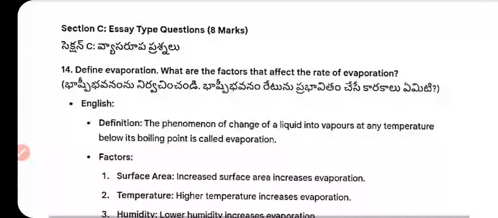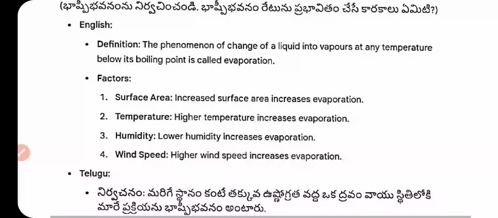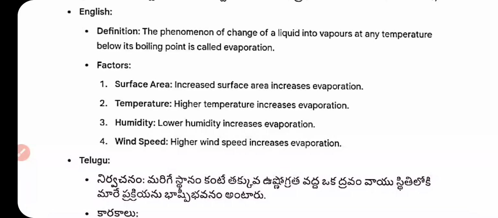Question number 14. Define evaporation. What are the factors that affect the rate of evaporation? The phenomenon of change of a liquid into vapors at any temperature below its boiling point is called evaporation. Factor: surface area. Increase in surface area increases evaporation.